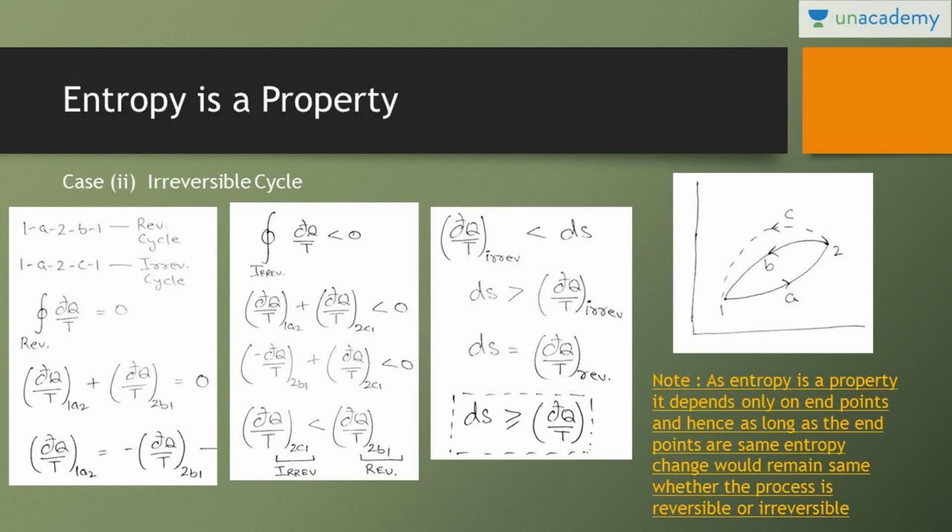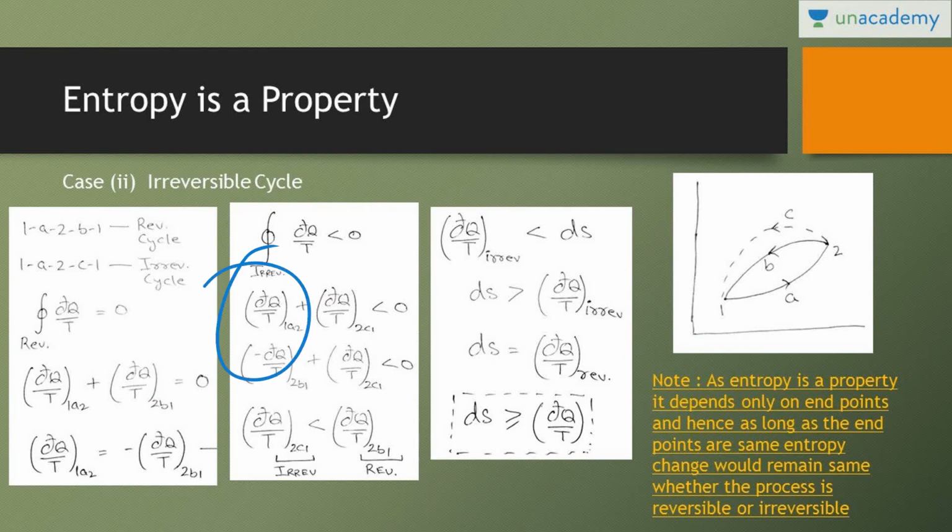Now we will take the case of an irreversible cycle. Again there are two cycles, 1A2B1 which is a reversible cycle and 1A2C1 which is an irreversible cycle. If you take the cyclic integral of dq by t, for a reversible cycle it is equal to 0. That means dq by t through path 1A2 and dq by t through path 2B1 sum to 0. So dq by t 1A2 is equal to minus dq by t 2B1. Again for an irreversible cycle we know that the cyclic integral of dq by t is less than 0, for the irreversible cycle 1A2C1.